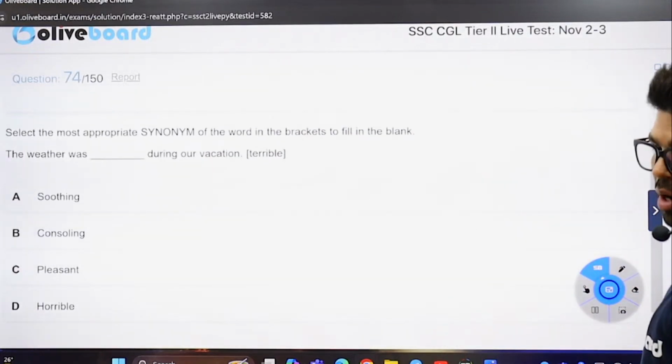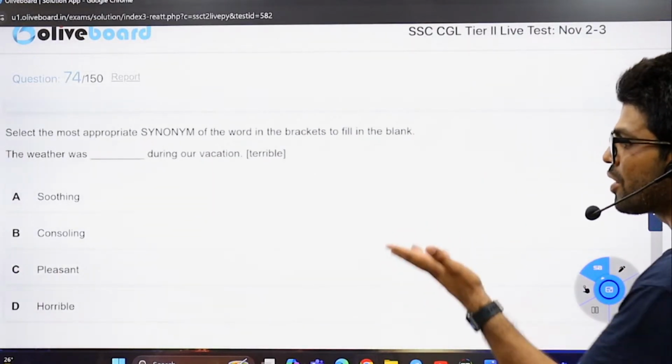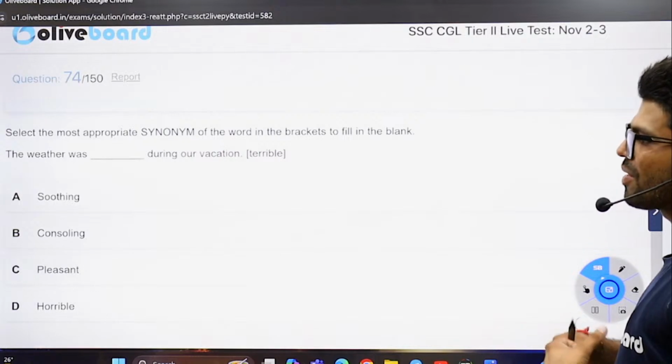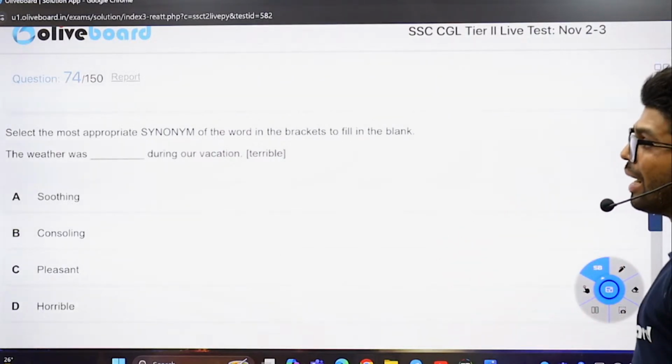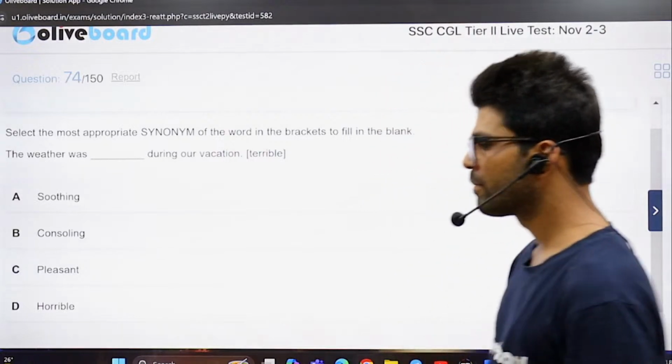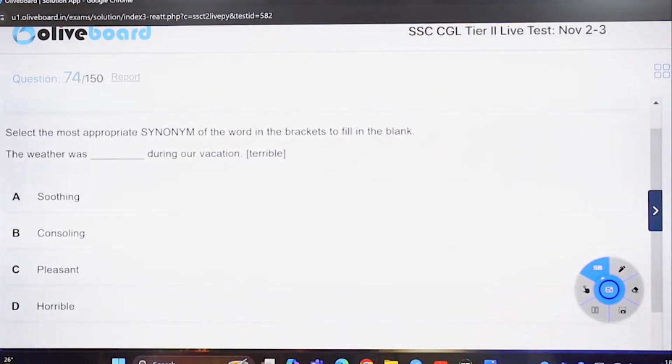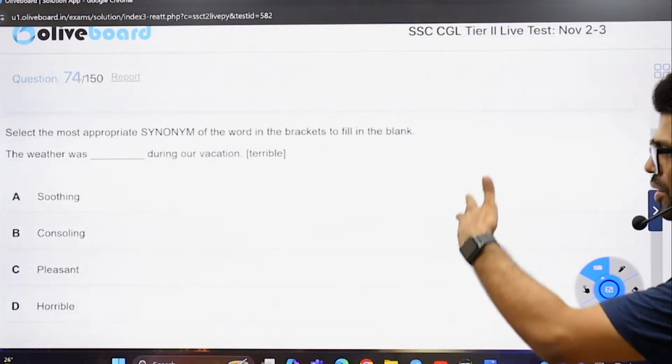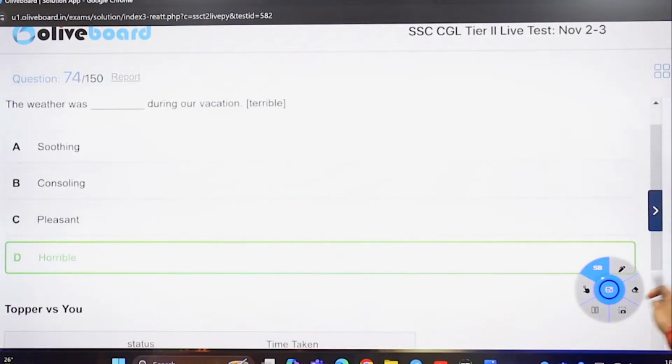The synonym of the word terrible, I would say horrible without looking at the options, the first word which will pop up in my mind. Terrible, horrible, because the rest of the words are opposite. Soothing, consoling, pleasant, just one negative word in the options.